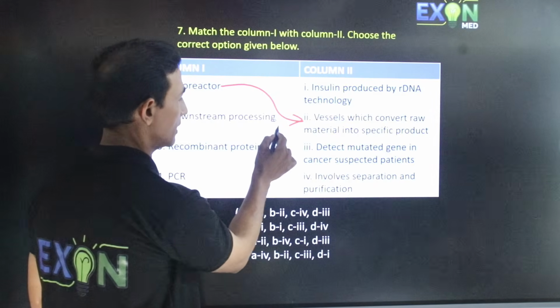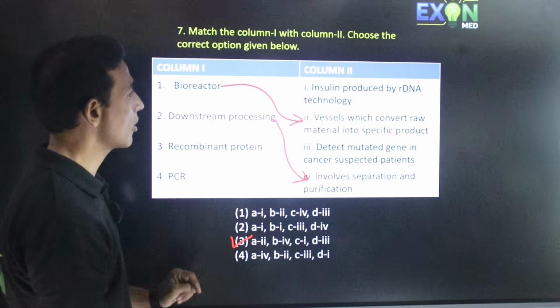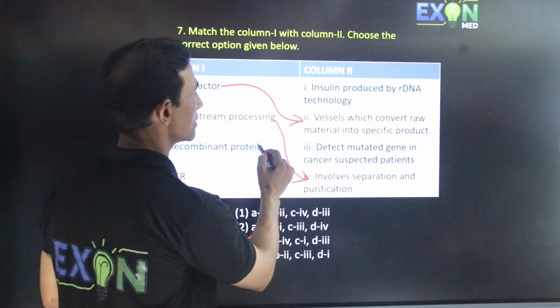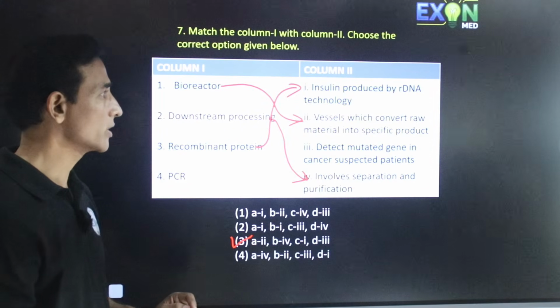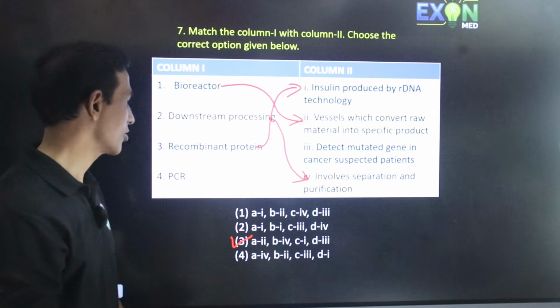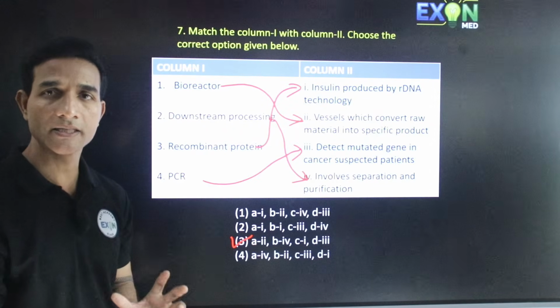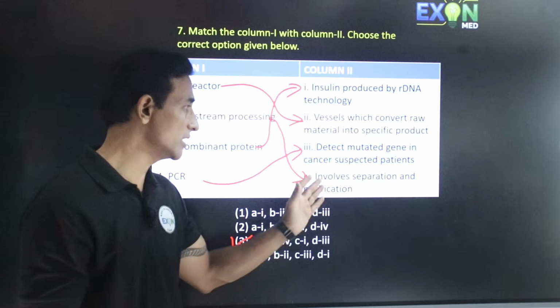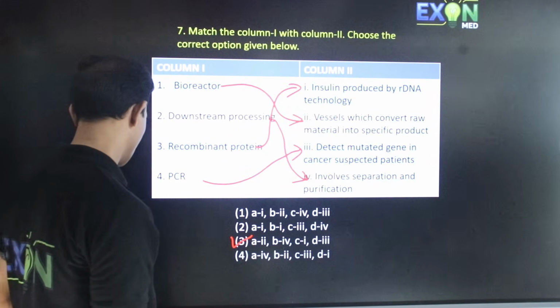Downstream processing involves separation and purification methods. Recombinant protein is insulin, produced by rDNA technology. And PCR is a technique which can detect the mutated gene in cancer suspected patients. Hence the answer is the third one.